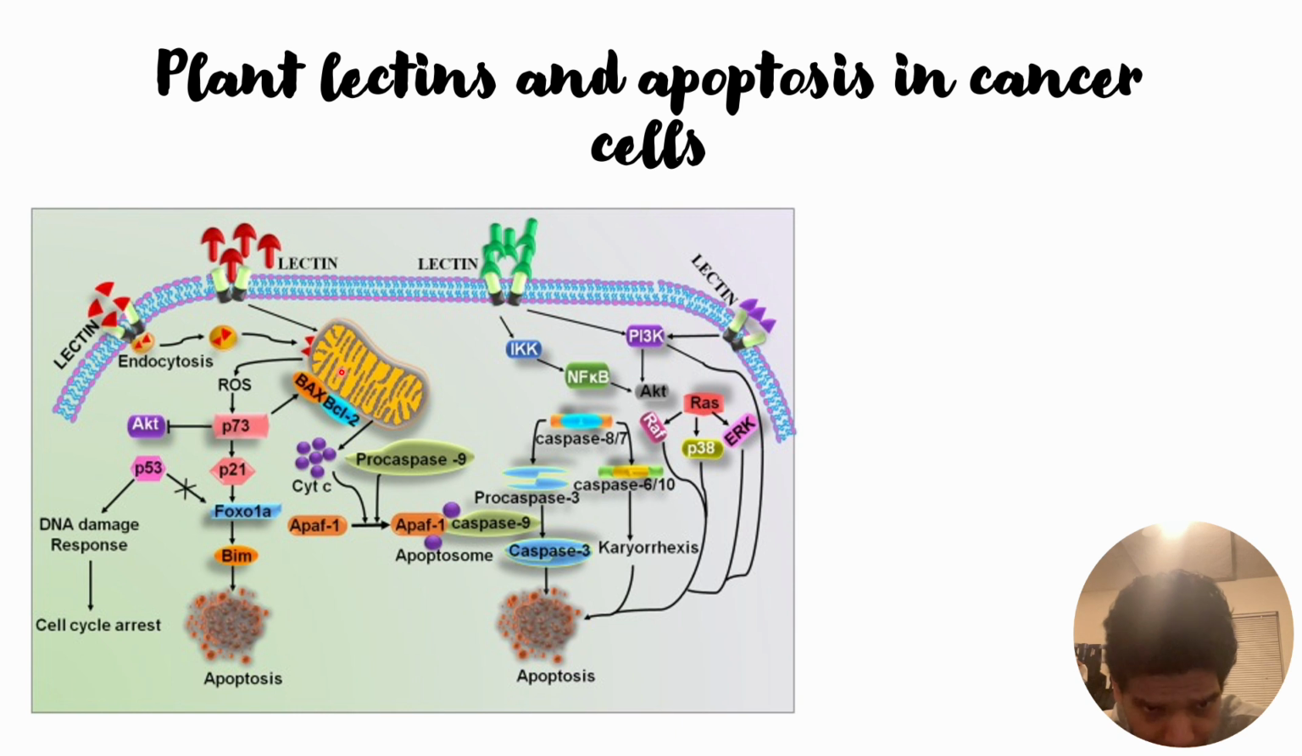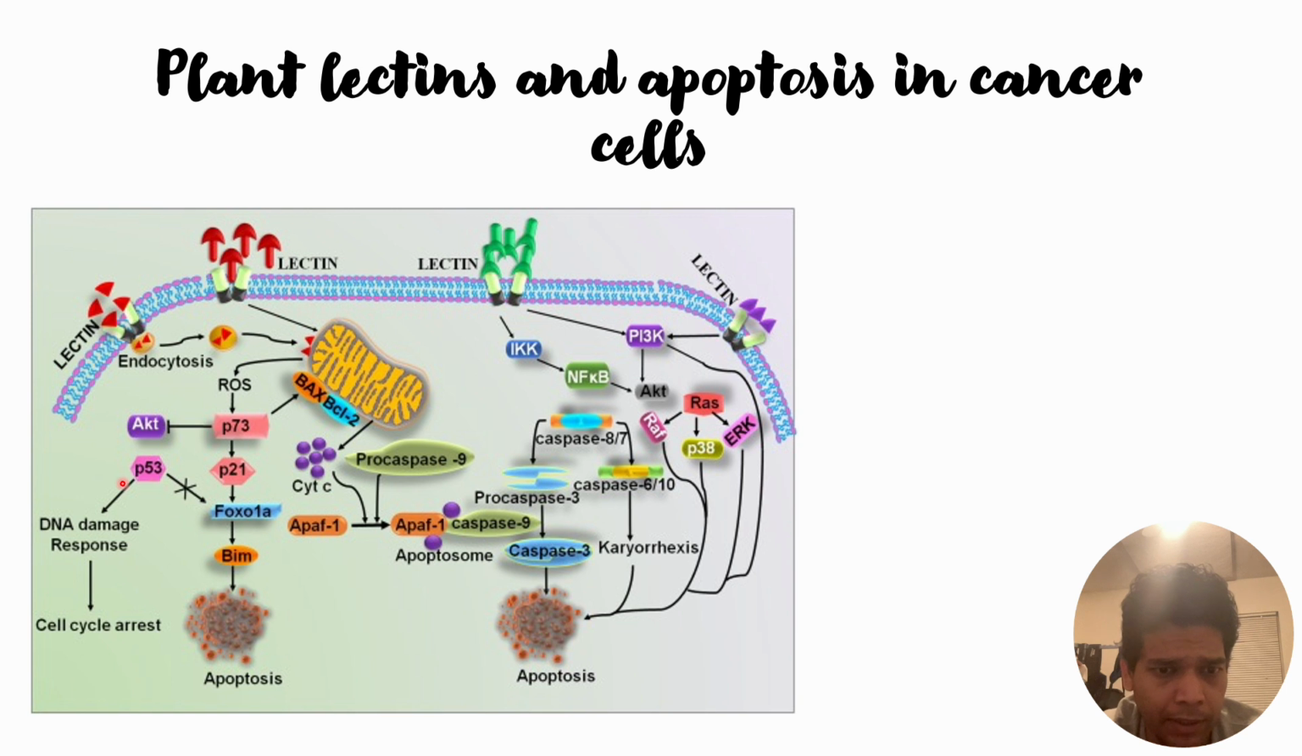Through both of these means, the mitochondria will release cytochrome C, and at the same time it will trigger ROS, that is, reactive oxygen species. And this reactive oxygen species will regulate BAX and BCL2 production, and simultaneously it will trigger downstream signaling pathways that will lead to the intrinsic apoptosis.